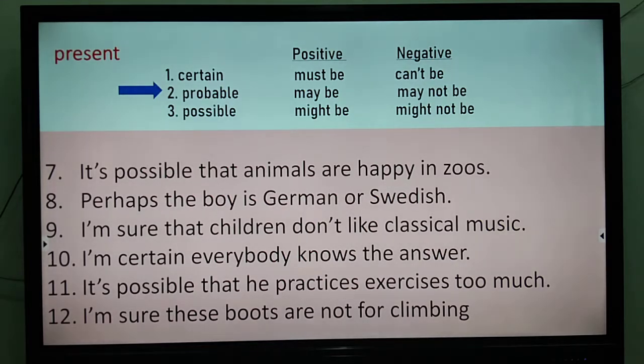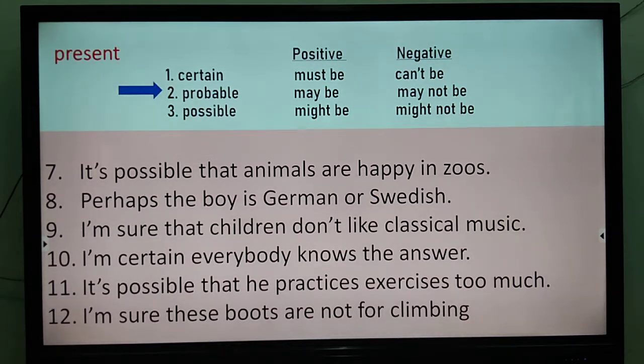Number 8. Perhaps the boy is German or Swedish. 9. I'm sure that children don't like classical music. Number 10. I'm certain everybody knows the answer. Number 11. It's possible that he practices exercises too much. Number 12. I'm sure these boots are not for climbing.